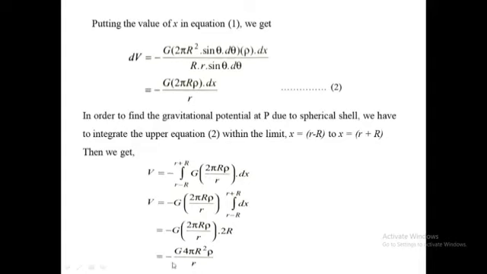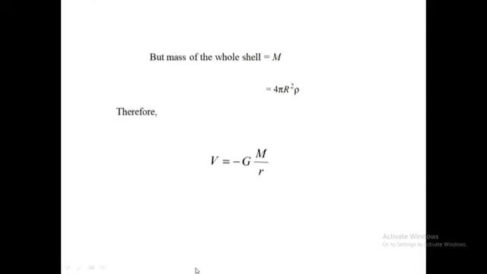Therefore, from this we can write minus G 4 pi r square rho upon r. But the mass of the whole shell is capital M. Therefore, we get 4 pi r square into rho, and from this we get V equal to minus GM upon r.